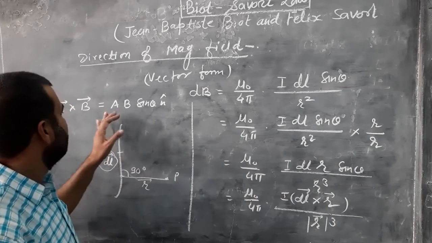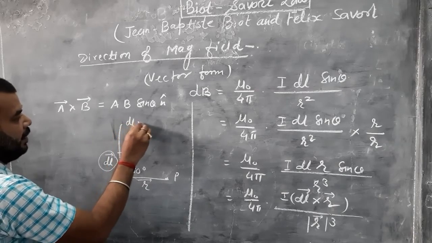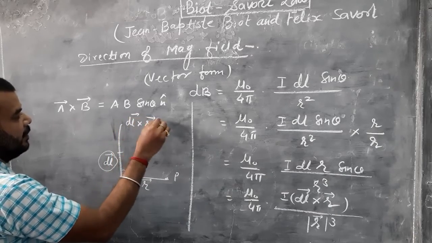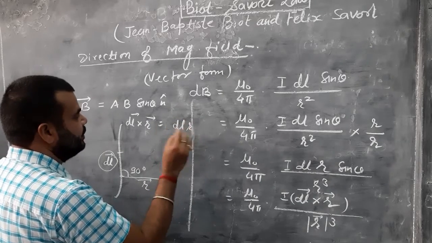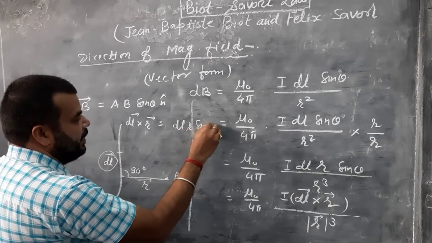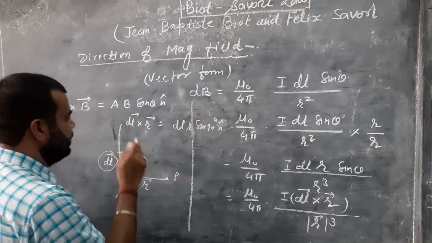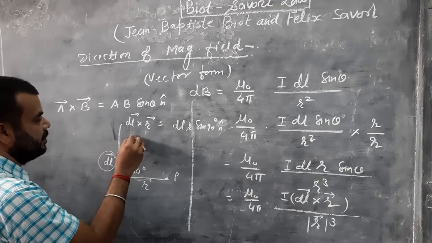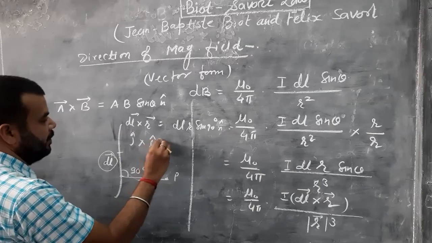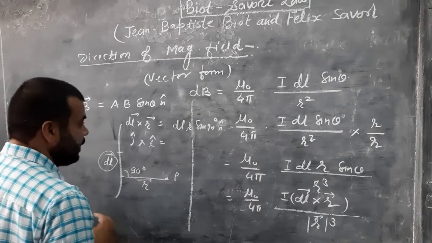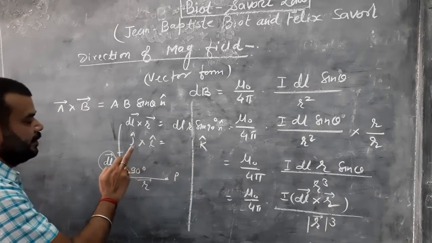Then according to the rule, dl cross r is dl r sin 90 n cap. This is the y axis, it means j cap. This is the x axis, means i cap. Now the n cap is k cap.